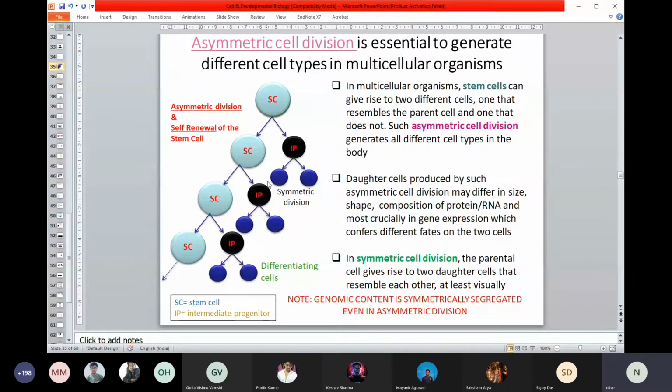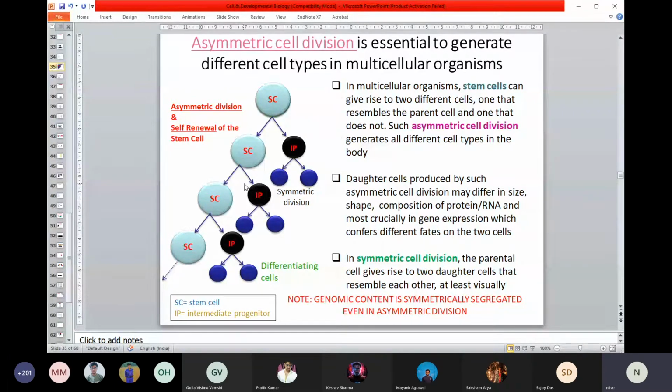So now this intermediate progenitor cell again can undergo symmetric division just to make the heart, just to make liver. So they are all the same cell. But again, it can go another round of asymmetric cell division and make another progenitor cell. You can think this may be a blood cell progenitor cell, a progenitor for blood. And once this goes through asymmetric cell division, it can produce red blood cells, or it can produce white blood cells, and so on. So this is how this process can go on.